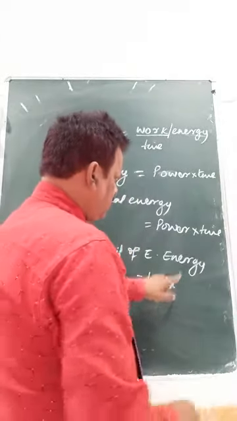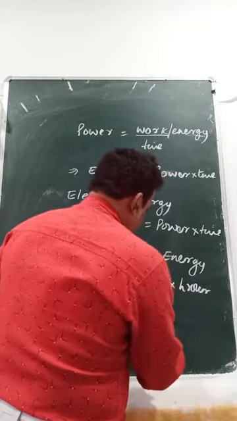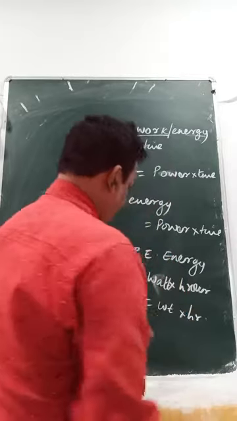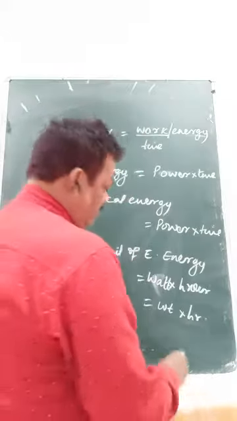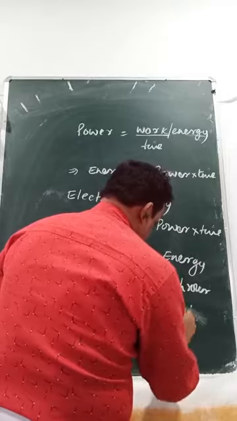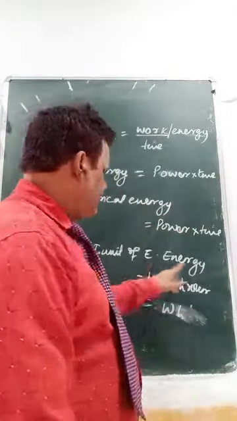Time is hour. That means watt into hour, so watt hour, or simply you can write WH. Watt hour is the SI unit for electrical energy.